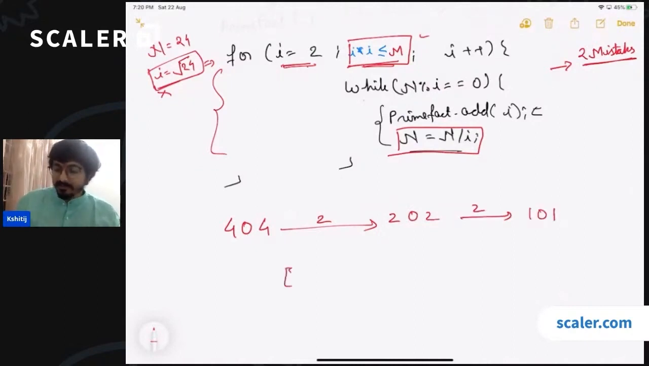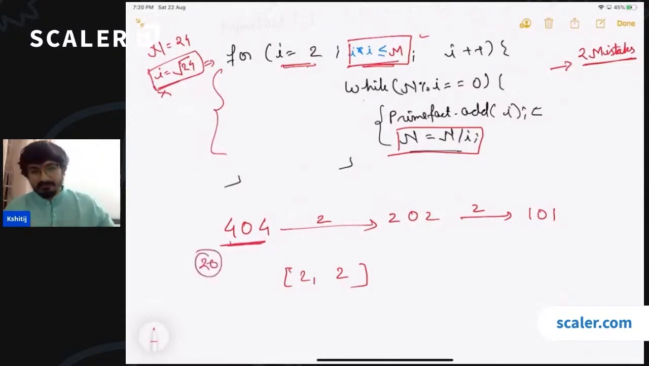So we have added 2 and 2 in the array. Now this is not divisible by 2, and it is not divisible by 3. What would be the maximum value that i will be taking in the case of 404? The maximum value that i can take is going to be 20, because the square of 21 is greater than 404. So the maximum value of i is 20, but for all these values of i, the prime factorization of 404 is not complete.